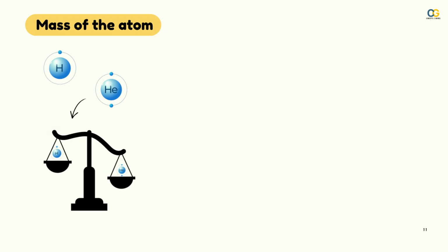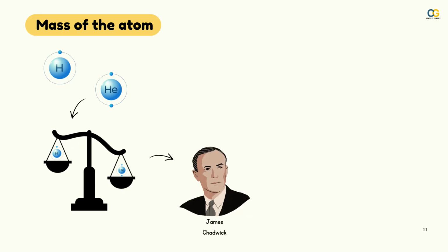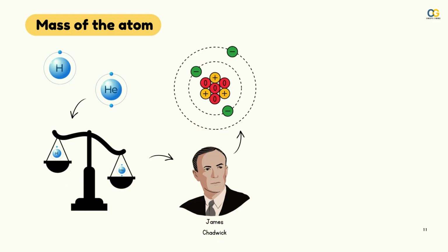What constitutes the mass of the atom? Under observation, it was seen that hydrogen, which has only one electron, and helium, which has two electrons, weighed much heavier than expected. Considering the number of protons and electrons, the weight difference was considered huge. Thus, James Chadwick discovered another subatomic particle called the neutron, which is present in the nucleus.